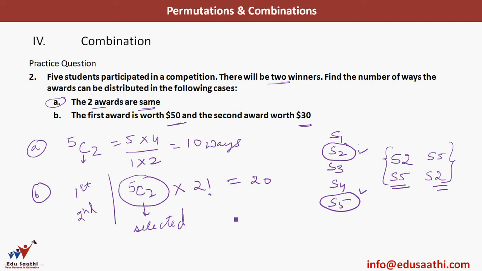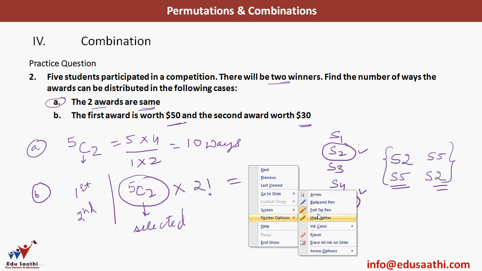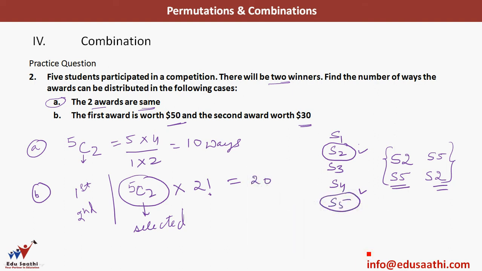Okay, let's solve the same question in another way. This is nothing but a question on permutations actually, because here the order in which you select matters. So how can I write? I can simply write 5P2. Why P? Because here arrangement matters. Who I am calling first will matter to me. So I can simply write 5P2.